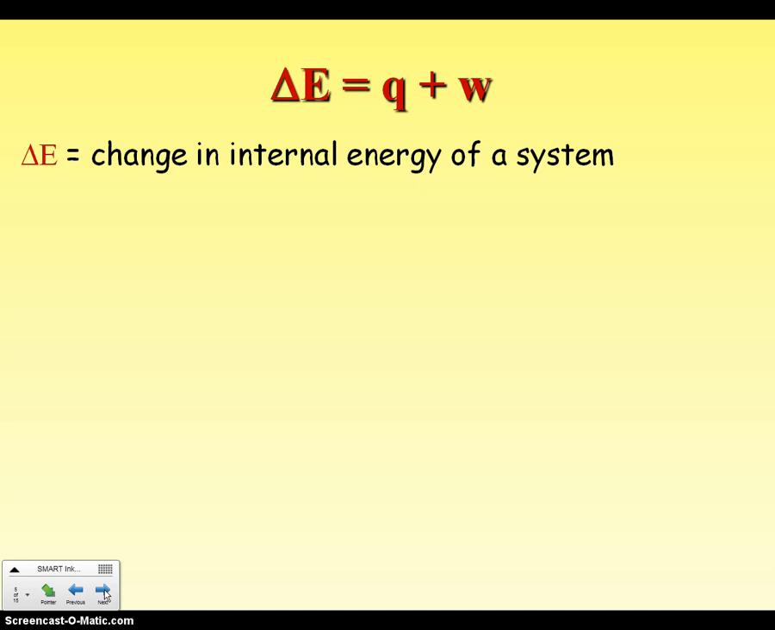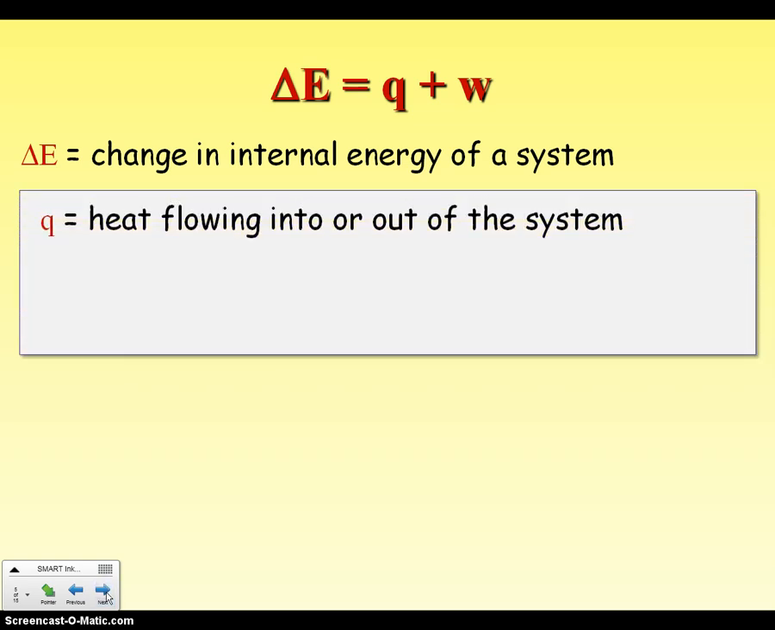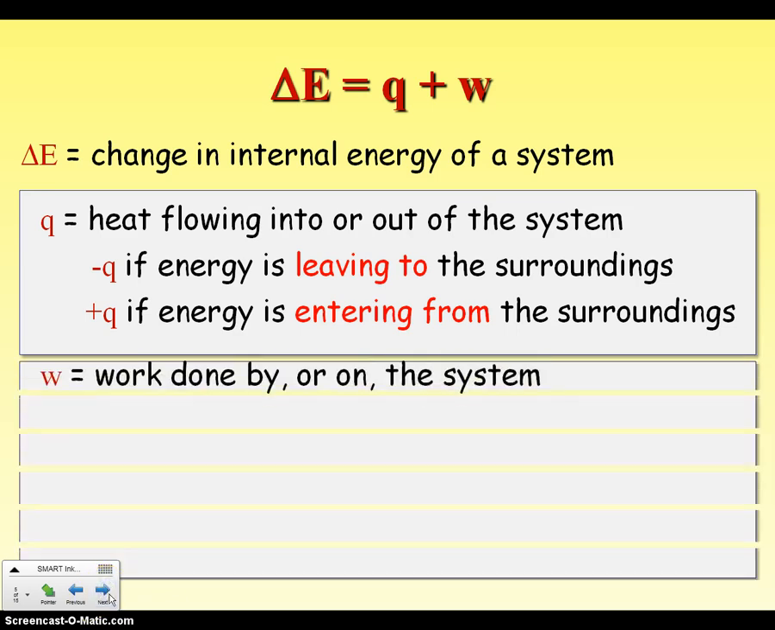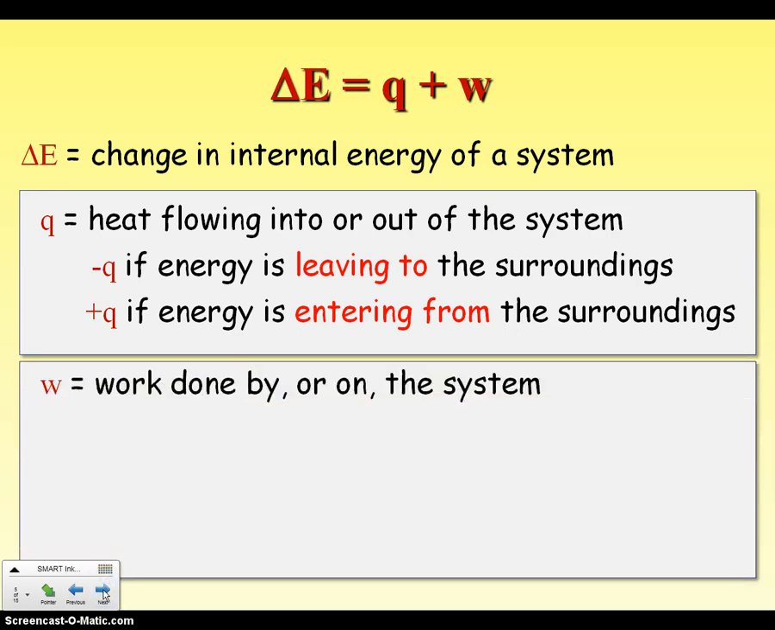So relating these things together, the idea of energy and work and heat, we use a quantity called delta E, the change of internal energy of the system. Q, the symbol Q, refers to the heat flowing into or out of the system. And one of the things with thermodynamics that you really need to pay attention to are sign conventions. If your quantity is positive or negative, what does that mean? So if we've got a negative Q, your energy is leaving the system to the surroundings. Positive, it's going the other direction, entering from the surroundings into the system.